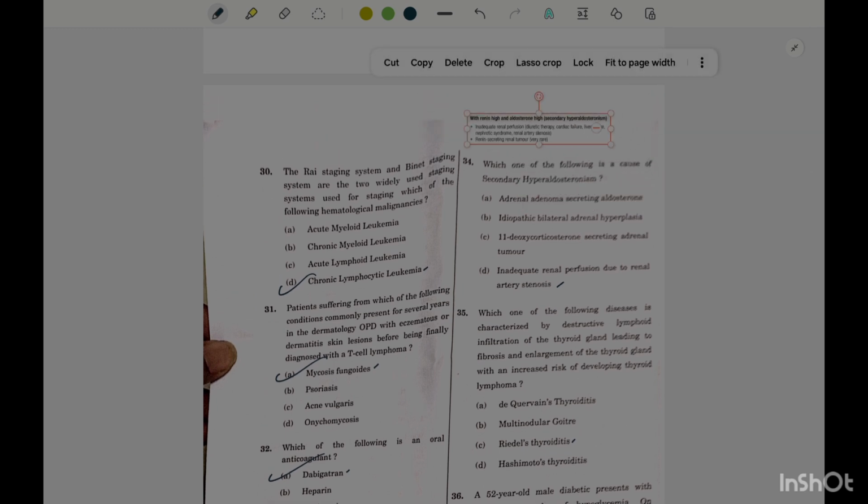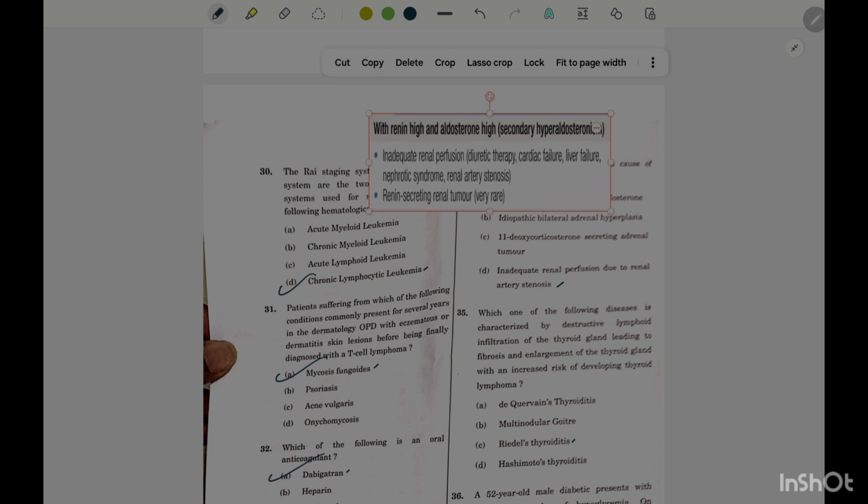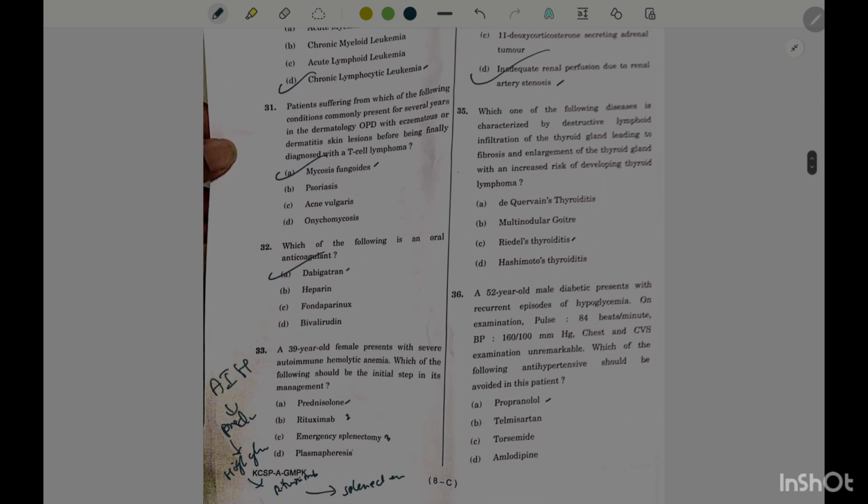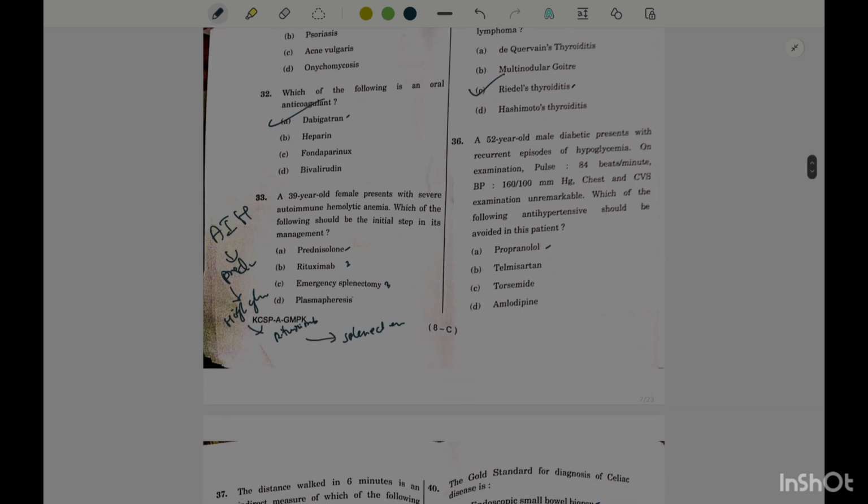Causes of secondary hyperaldosteronism: inadequate renal perfusion due to diuretic therapy, cardiac failure, liver failure, nephrotic syndrome or renal artery stenosis. The option is inadequate renal perfusion due to renal artery stenosis. Which of the following diseases is characterized by destructive lymphoid infiltration of the thyroid gland leading to fibrosis and enlargement of the thyroid, with an increased risk of developing thyroid lymphoma? It is Riedel thyroiditis, otherwise known as fibrosing thyroiditis.